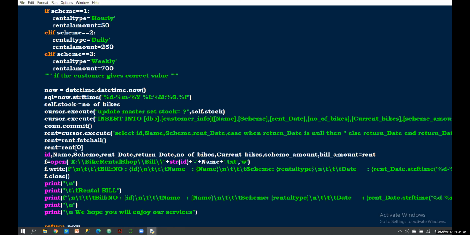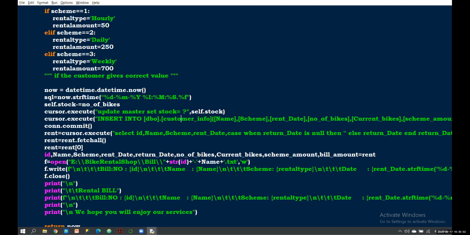By using dbo. So here this is my customer info table, and here I'm going to store my name and scheme, rent date, number of bikes, and current bikes. Current bikes means the available bikes. That's just information, because I have maintained my stock in the master table.